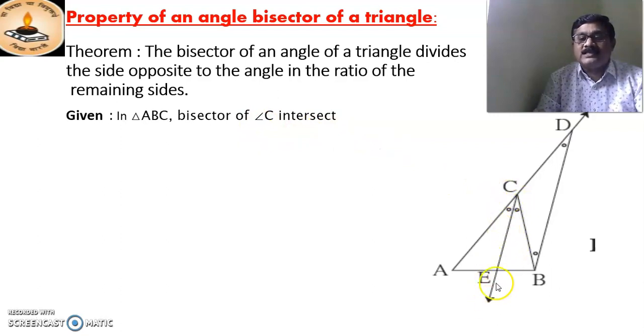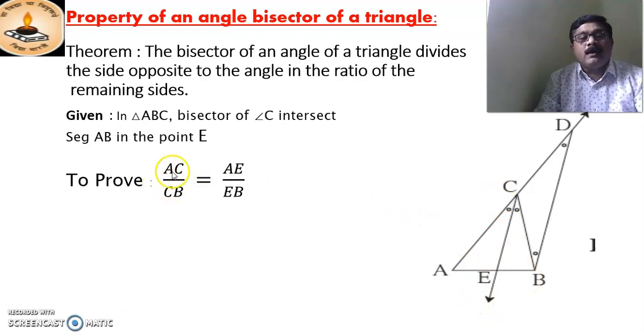Ray CE is the bisector of angle ACB, and it meets segment AB at point E. Now we have to prove that the side opposite, this side, is intersected by the bisector on side AB. AB is divided into AE and EB. AE by EB is equal to AC by CB, the remaining two sides.